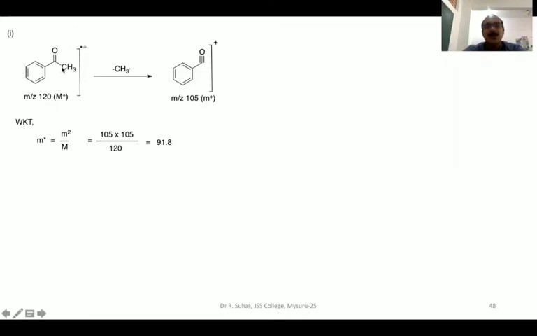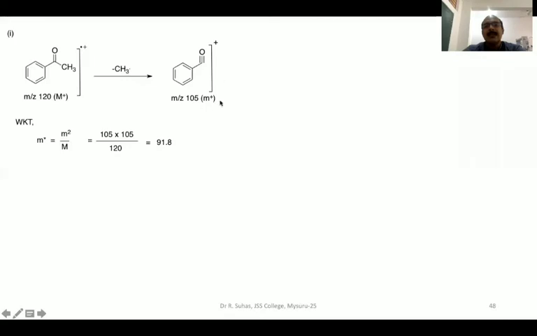So when you hit this molecular ion with excess energy, what happens? This methyl tends to undergo rupture here. When it undergoes rupture, you will see that there is a bond, and a bond means there will be two electrons. One electron will move here, and another electron will come on the methyl. So this becomes a methyl radical, and this becomes a triple bond, because this oxygen will have another electron, this electron, and this electron, which will form a triple bond here.